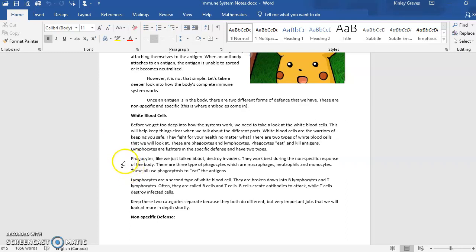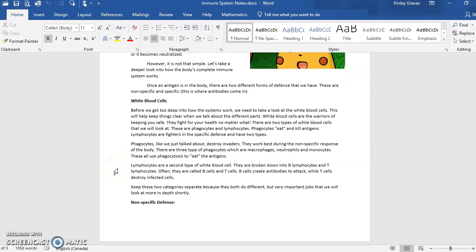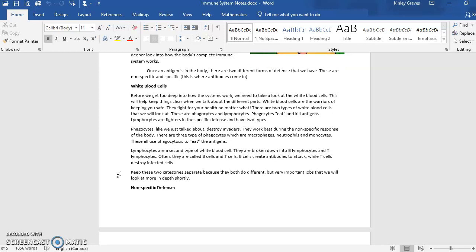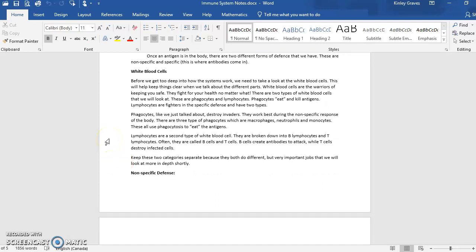There are two types of white blood cells that we'll look at. These are called phagocytes and lymphocytes. So the phagocytes eat and kill antigens, and lymphocytes are fighters in the specific defense and we have two types. So we'll talk about the specific defense later. Just know that lymphocytes go with specific defense and the phagocytes are with non-specific, and we're going to talk about non-specific today. So phagocytes, like we talked about, destroy the invader. They work best during non-specific response of the body. There are three types of phagocytes, which are macrophages, neutrophils, and monocytes. They all use phagocytosis to eat the antigen.